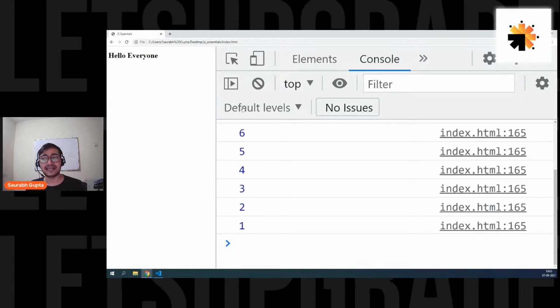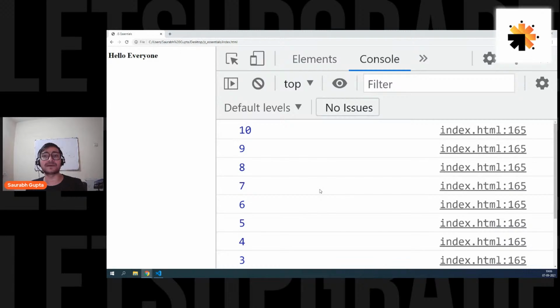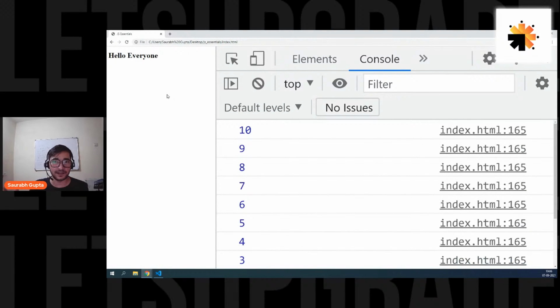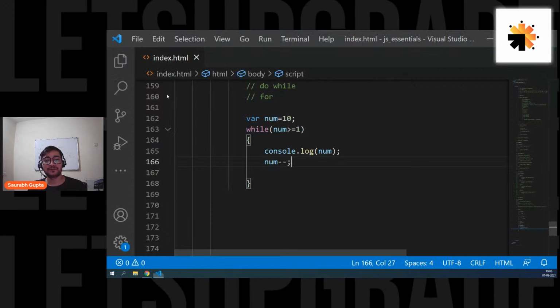We don't want that. That's why for testing purposes, whatever we're using for testing purpose, we print it in the console. We don't print it in the web page. Is that clear? So using document.write is not recommended. It overrides the whole page. So it's a good thing if there's nothing on the web page, but it's a bad thing if you have a good looking designed web page.